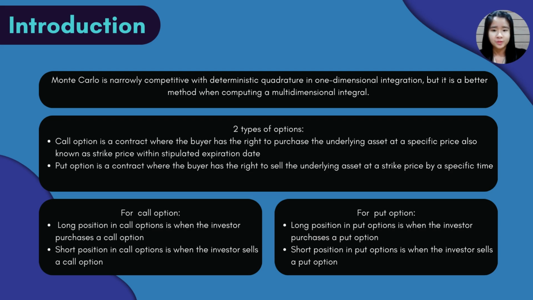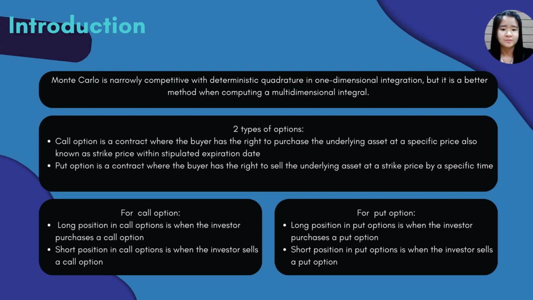There are two types of option, which are call option and put option. A call option is a contract where the buyer has the right to purchase the underlying asset at a specific price, also known as a strike price, within a stipulated expiration date. A put option is a contract where the buyer has the right to sell the underlying asset at a strike price by a specific time. Both call and put options consist of long and short positions, which are used to purchase the option and sell the option respectively.